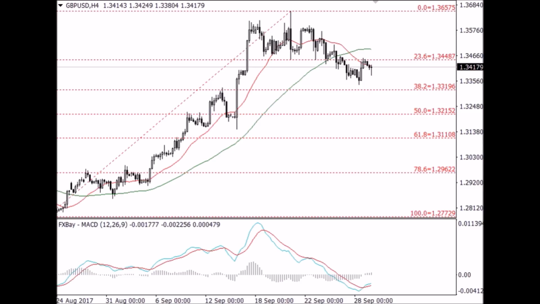Closing below the support level at 1.331 suggests further downsides, and on the upside, the nearest resistance level still refers to 1.344. The United Kingdom is due to release its second quarter growth data later today during the European trading hours. Additionally, the Bank of England Governor will deliver his speech at 10:45 tonight in Malaysian time, and it is expected to bring higher volatility to the sterling.